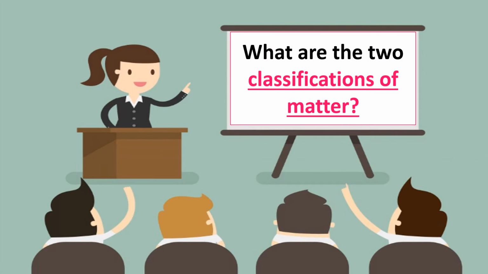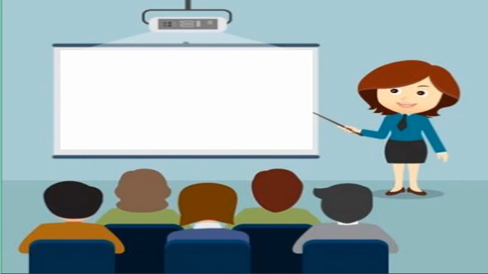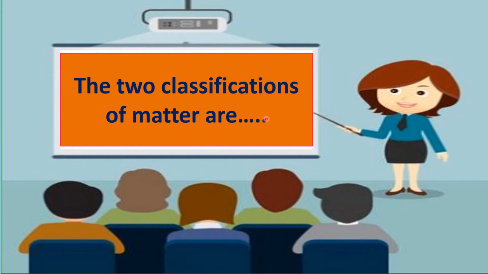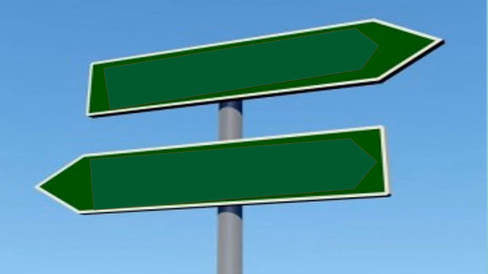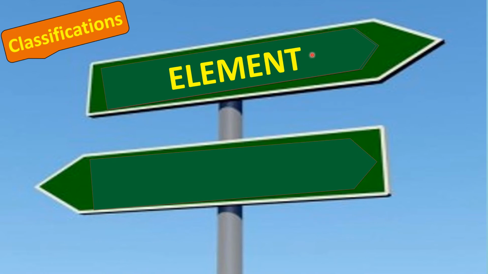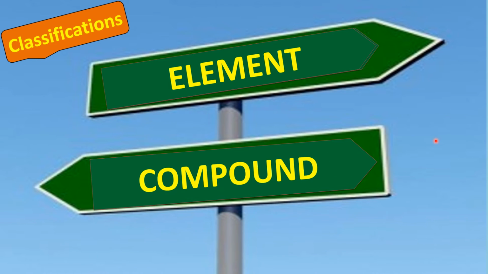Aside from the three states of matter, matter is also classified into two. What are the two classifications of matter? The two classifications of matter are the following. Element. Can everybody say element? Compound. Compound. So these are the two classifications of matter.